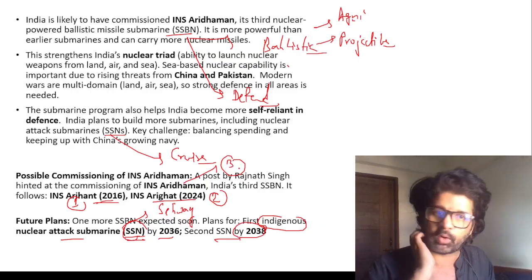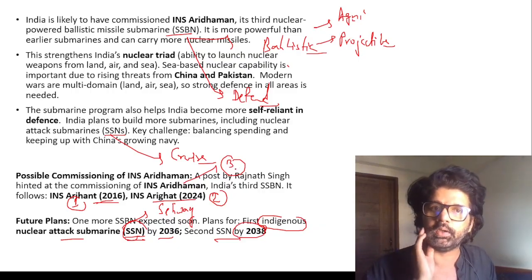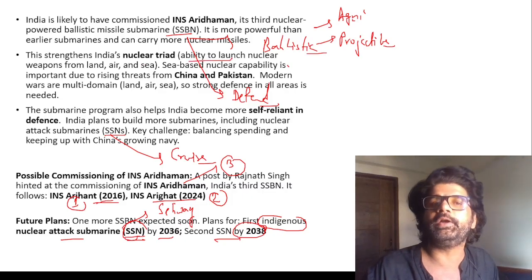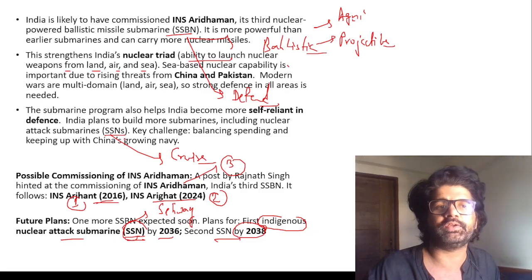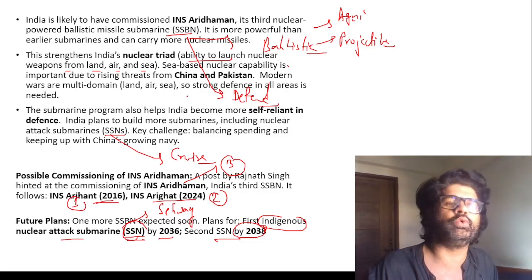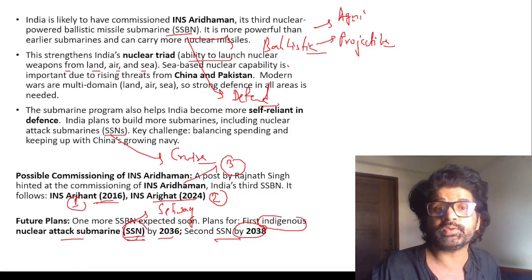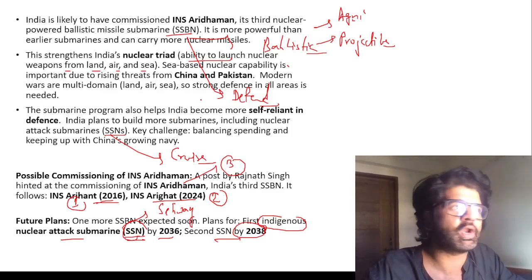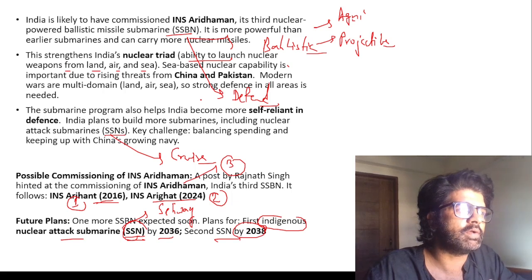The submarine program is important because China is growing at a very fast pace. Nuclear triad is the ability to launch nuclear weapons from land, air, and sea. This SSBN and SSN is strengthening our sea-based nuclear capability. It is important because of China and Pakistan; we have to keep a constant vigil on our Arabian Sea and Bay of Bengal. Arabian Sea, Pakistan; Bay of Bengal, China.